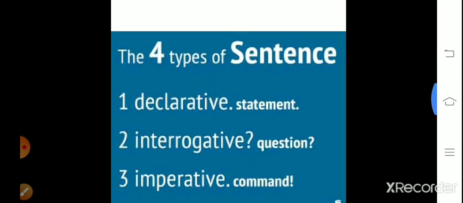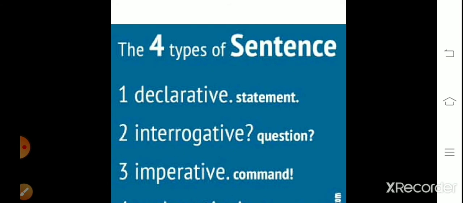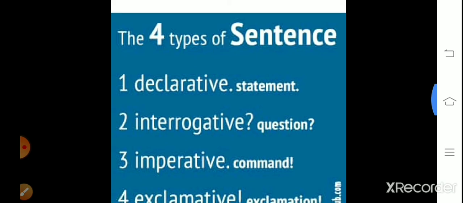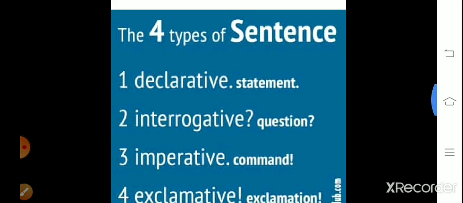Thirdly, I have explained to you that four kinds of meaning can be there. It can be declarative. Declarative means statement type, like "the girl is beautiful." Interrogative means if you are asking a question.